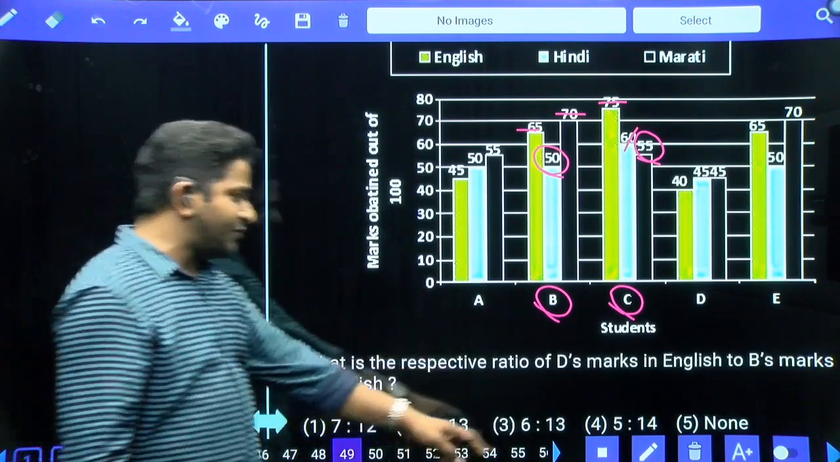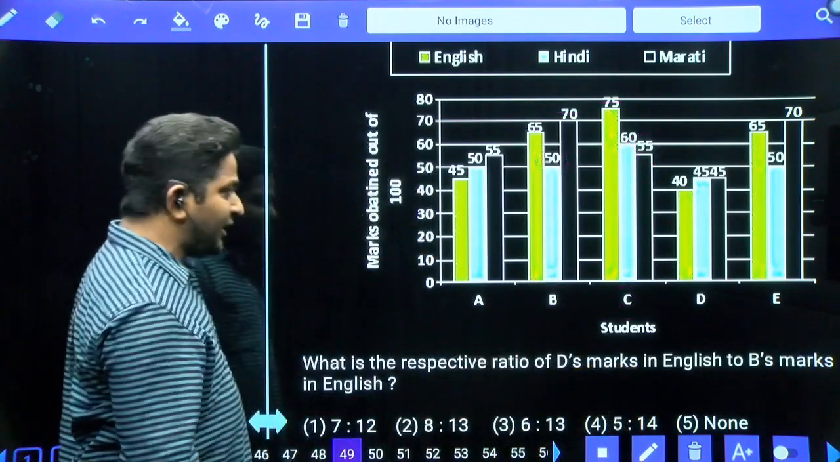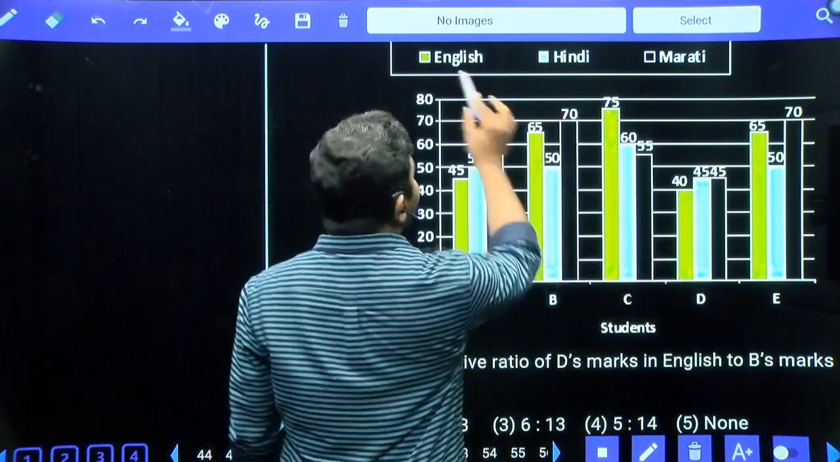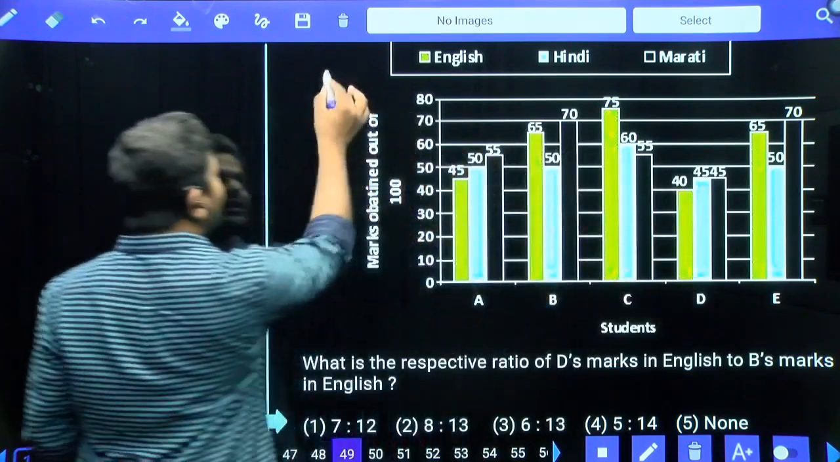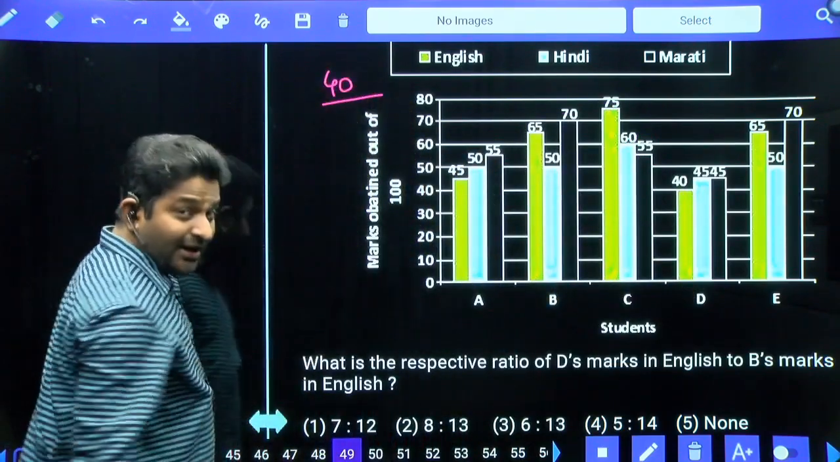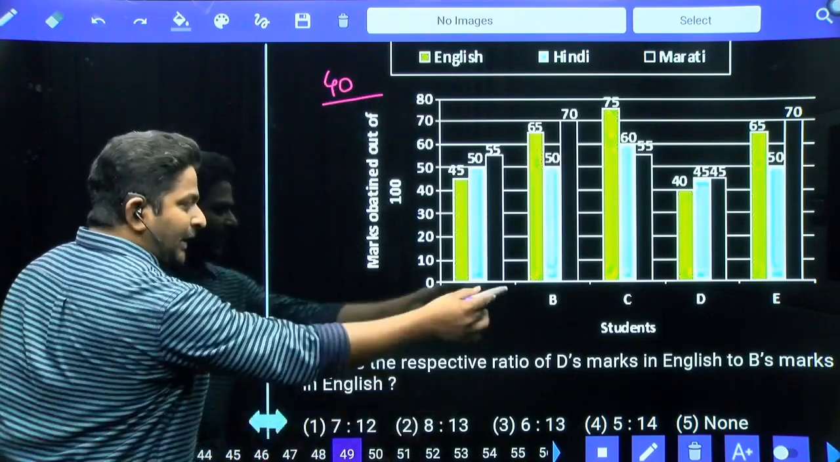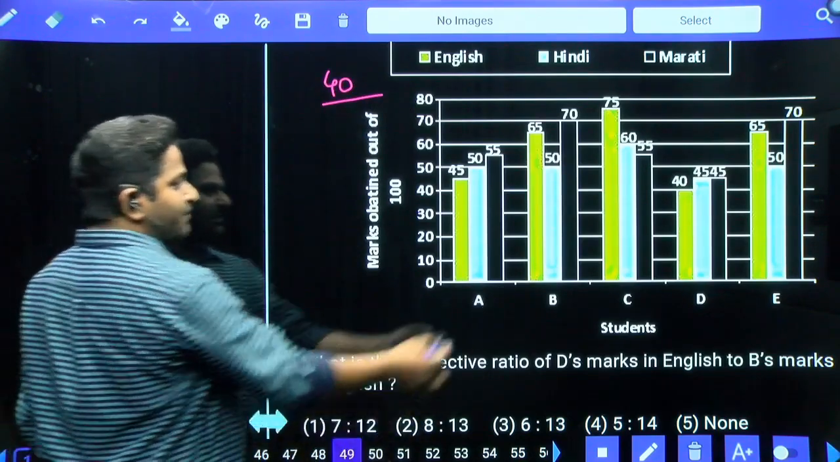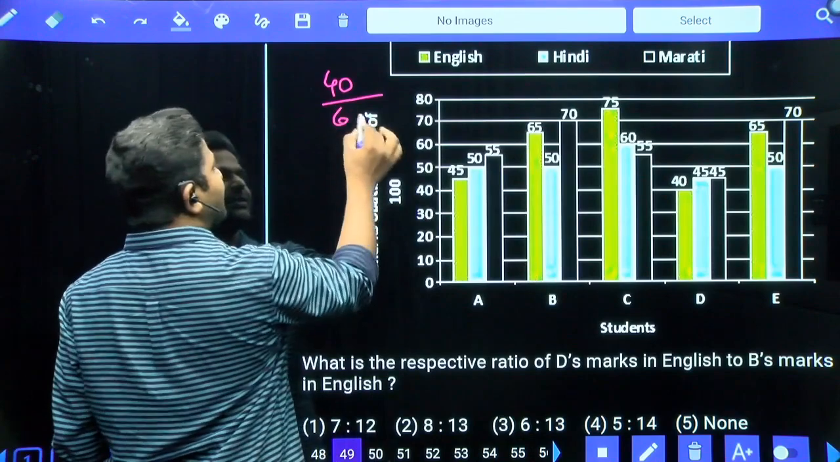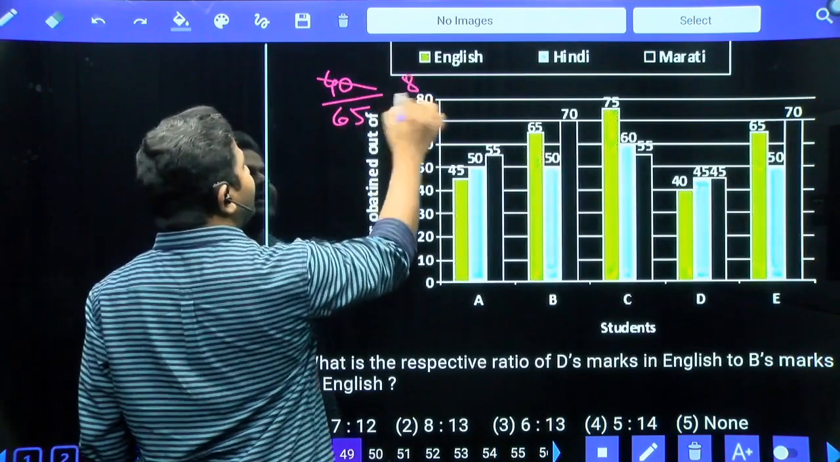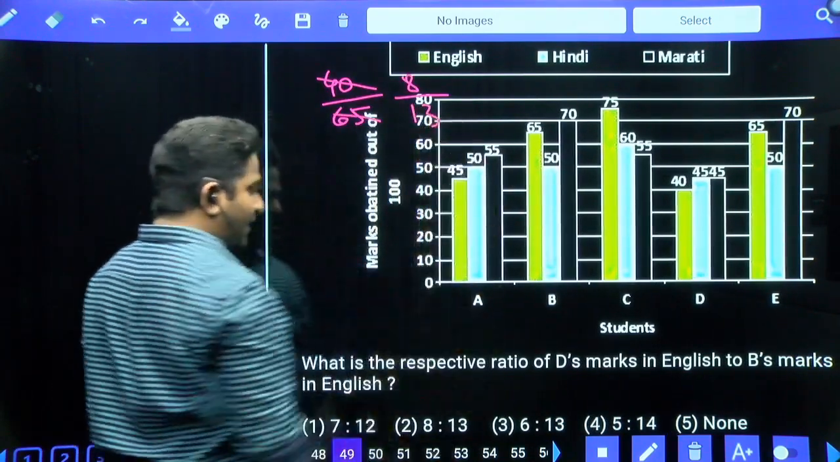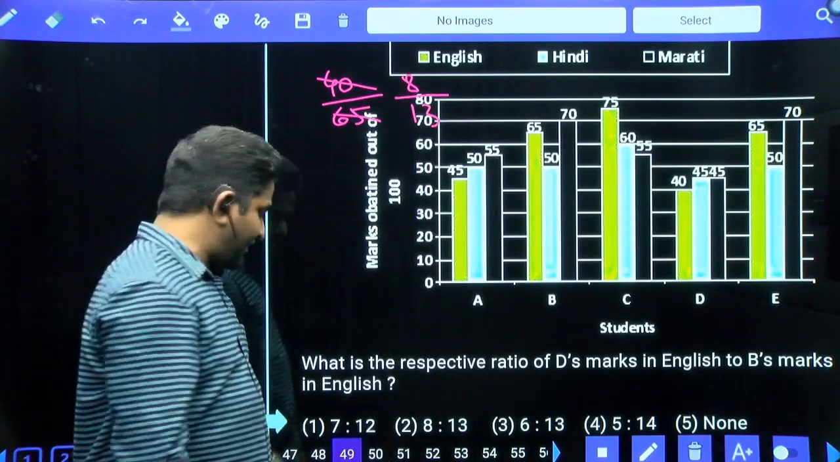What is the respective ratio of D's marks in English? D in English. English is the first one, that is equal to 40 divided by A is to B or A by B. B's marks in English. B's marks in English, that is equal to 65. 5, 8 times, 5, 13 times. 8 by 13, 8 is to 13, second option is the answer.